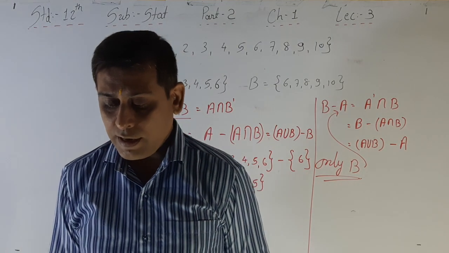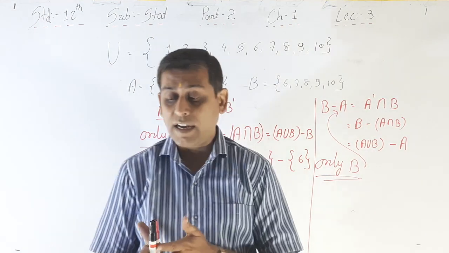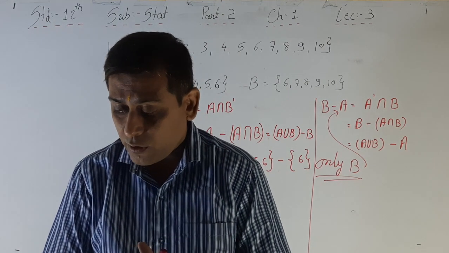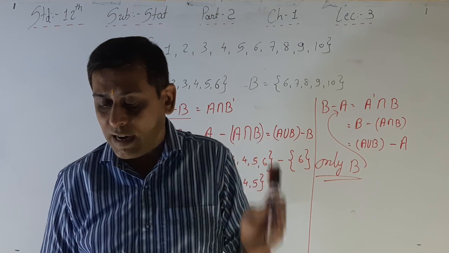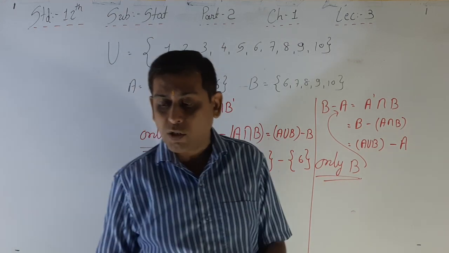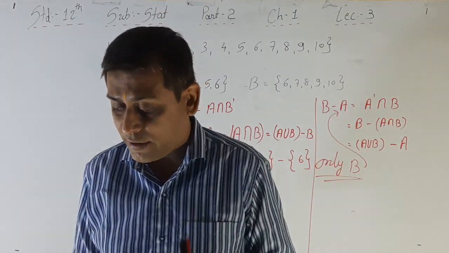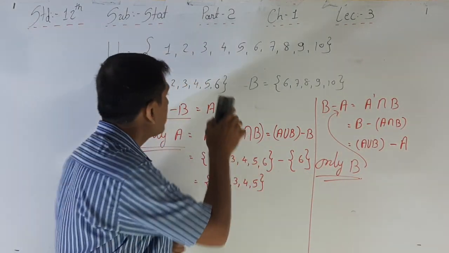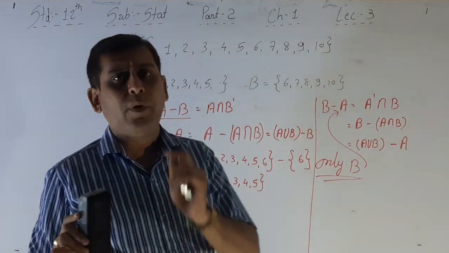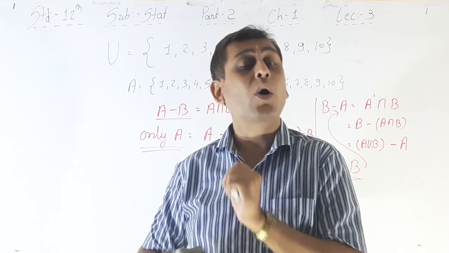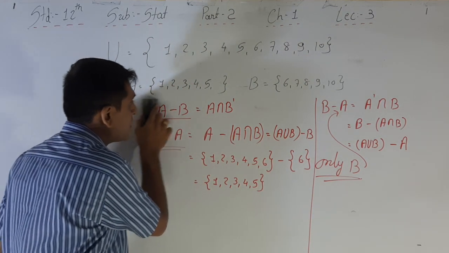Now the next one, exhaustive events. What is that? If the group of the favorable outcomes of an event of a random experiment is a sample space, then the events are called exhaustive events. See again, in the same example, I am explaining all the events here.